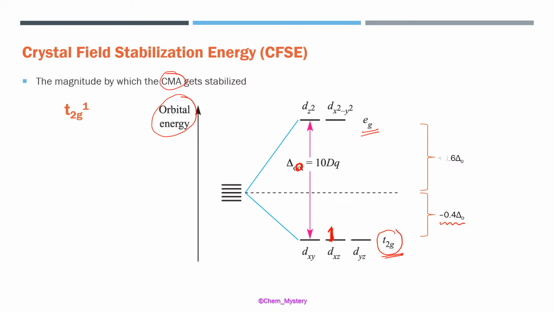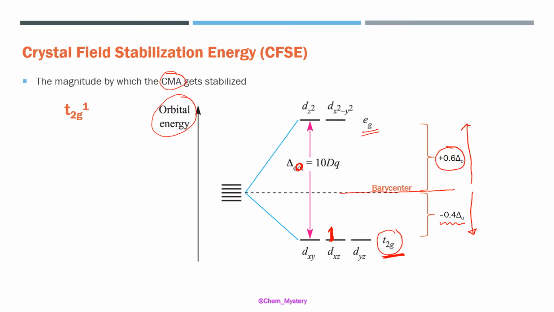The other two orbitals which are going higher in energy, their energies are being increased by plus 0.6 times delta O. And the center with respect to which we are saying this is becoming stabilized or destabilized is called the barycenter. So in comparison to the barycenter, which is the hypothetical energy level of these d orbitals, some of the orbitals are getting lower in energy, some are getting higher in energy. Now, depending upon how many electrons we are filling, overall there will be some stabilization possible because of the T2G electrons. If the T2G orbitals are being filled, we'll be getting stabilization.